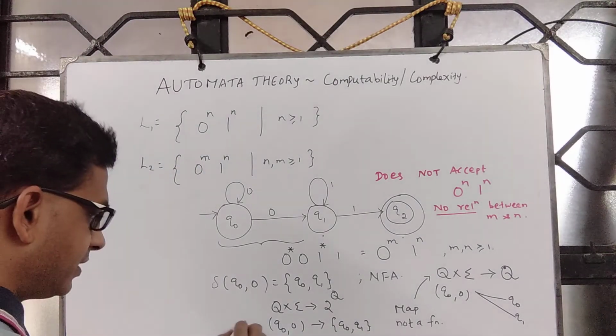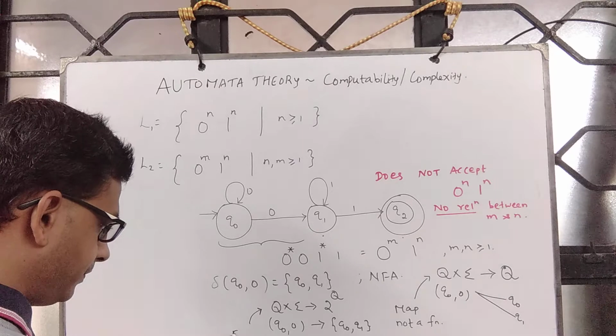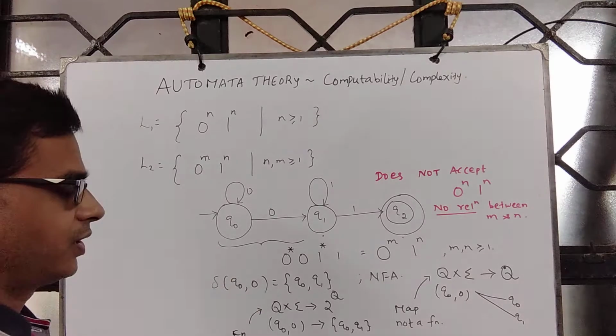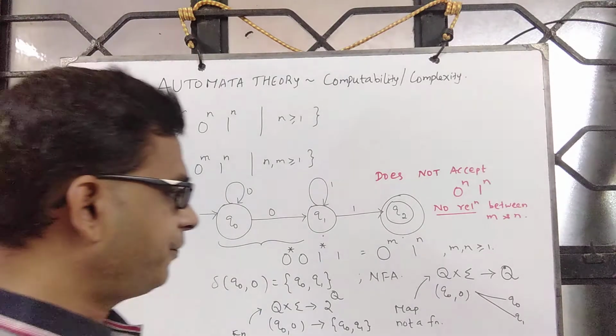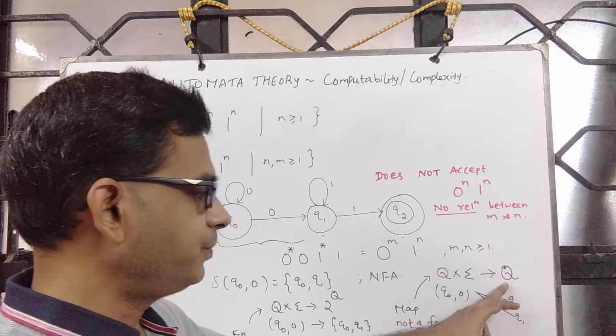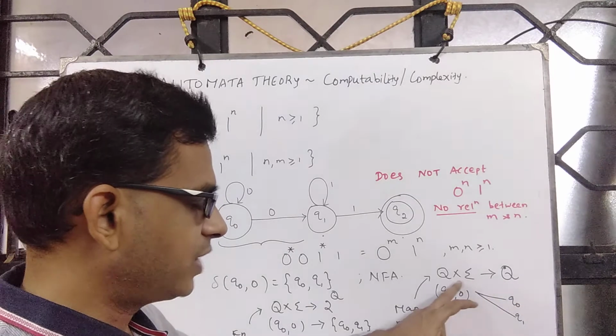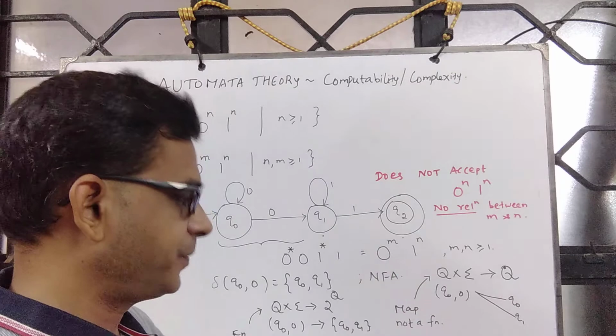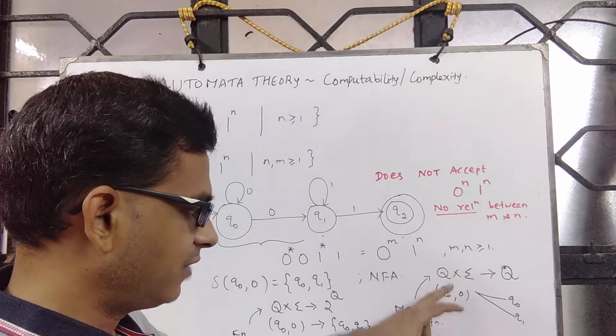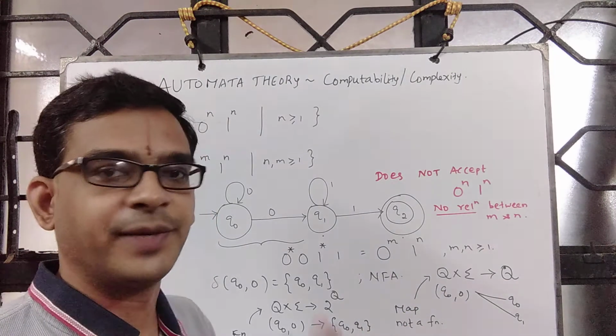If this is the case, then this is a function. Okay. So for DFA, we work with Q cross sigma to Q, and Q cross sigma to Q is a function with respect to DFA, but not with respect to NFA. It is just a map.